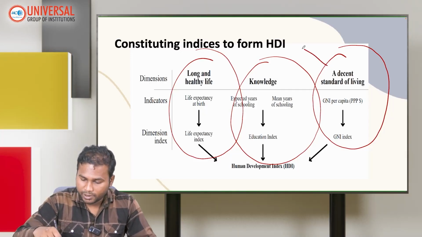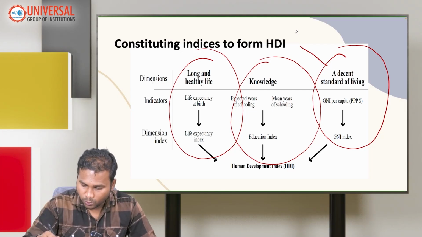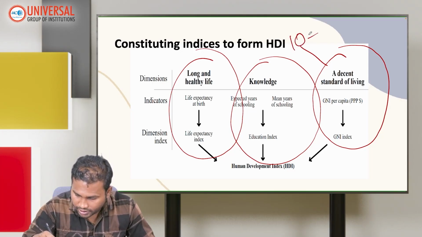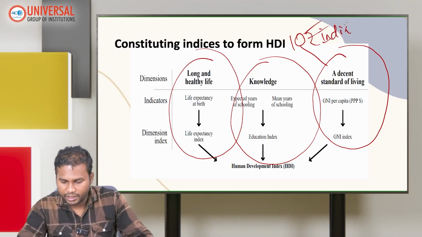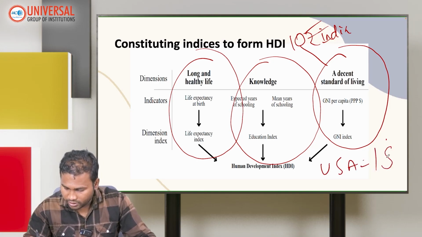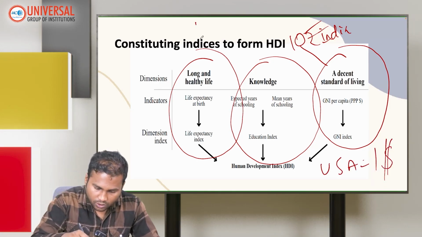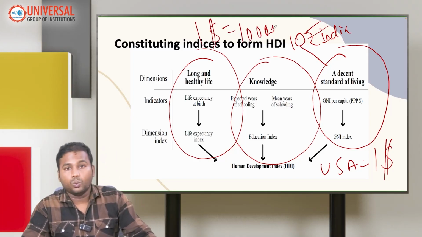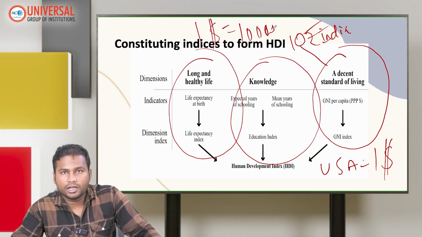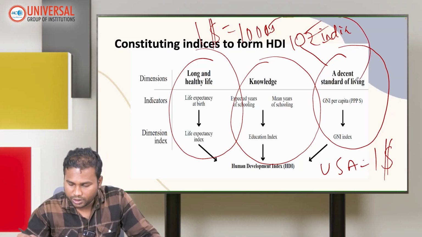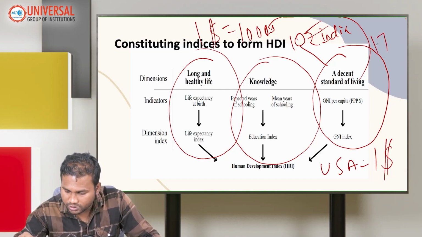See, purchasing power parity is nothing but, let's say, one Dairy Milk costs around 10 rupees in India, but in the US, let's say, it costs around $1. So $1 is equal to, let's assume, 100 rupees. But when some person from America visits India, he can buy that same Dairy Milk chocolate for 17 rupees.